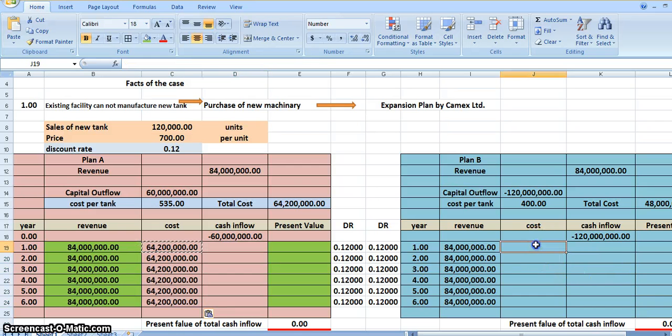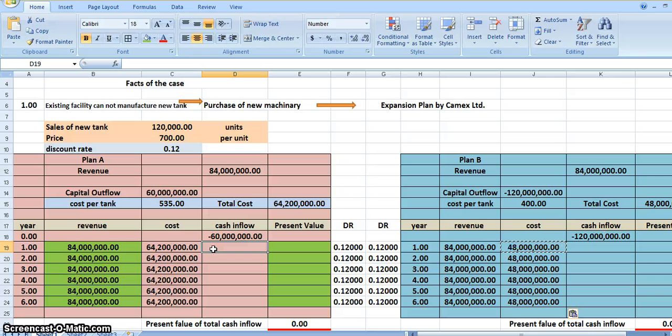Now for plan B also, the cost is the number of units sold, that is 1,20,000, into the cost per unit, that is 400. That's 48 million, and it will also remain constant.